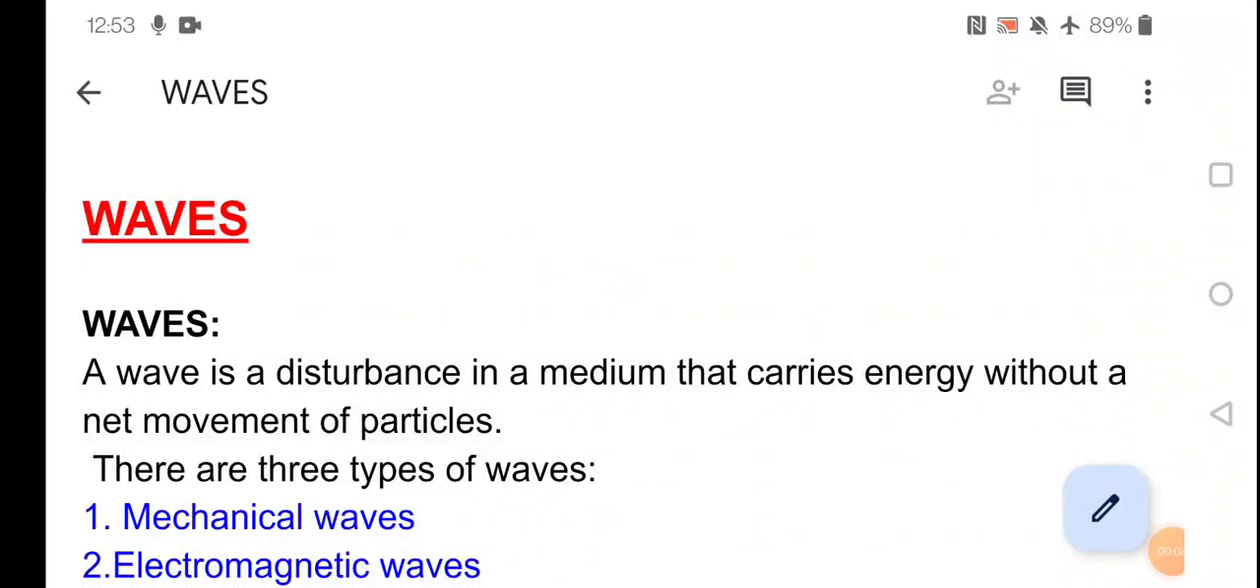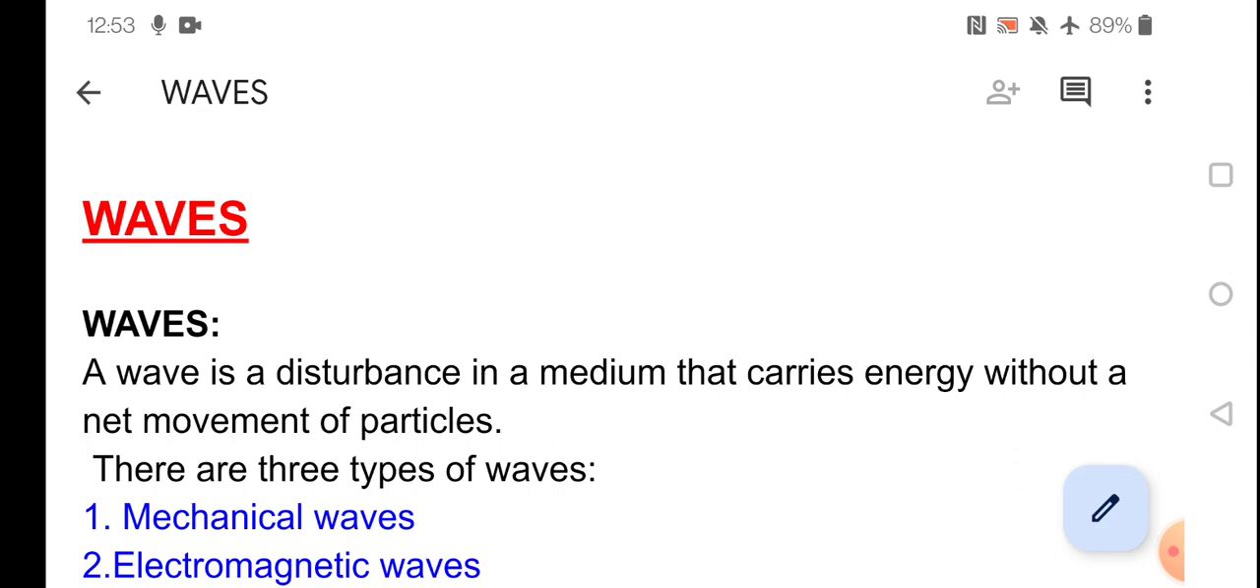Hi, today we are starting a new chapter, that is waves. Just remember the sound waves. A wave is a disturbance. When in a medium the particles start vibrating, the vibration moves from one position to another position, but the particles will not move. That is called a wave.